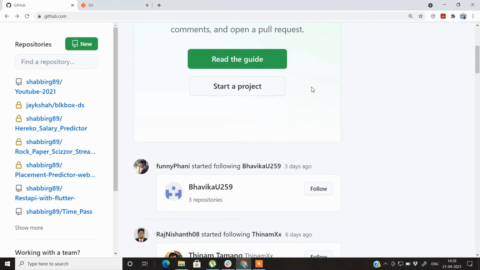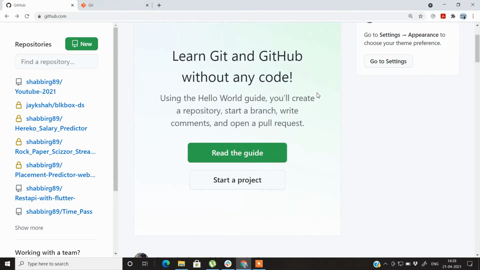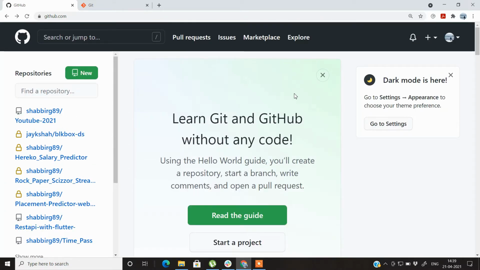So what GitHub is actually, it is a cloud-based platform where you can contribute to open source software development projects. And if you are working in a team, in a startup, or even in MNCs, GitHub and Git are extensively used. So for now you can just imagine GitHub as a cloud-based platform where you can store your source files for various projects. You can use GitHub alone, or you can use GitHub with the help of Git.